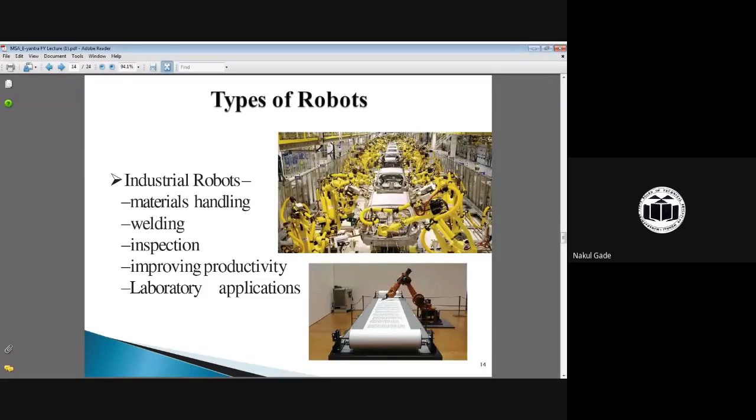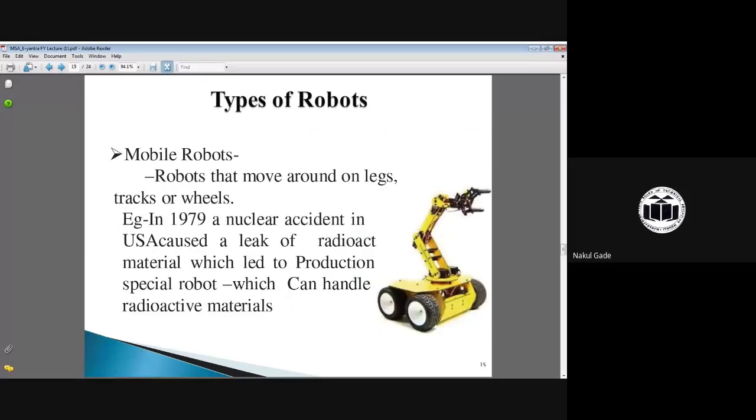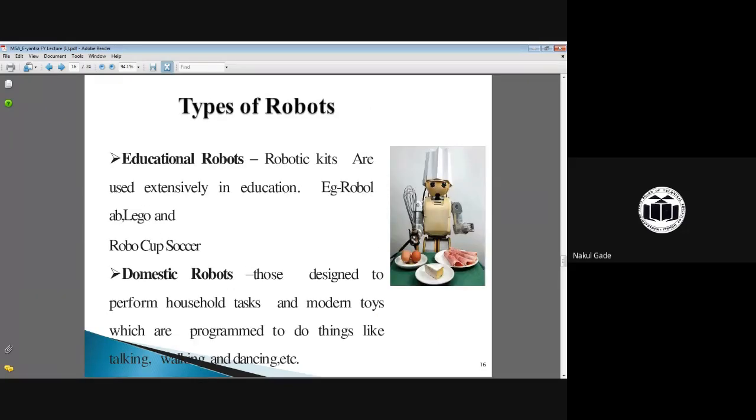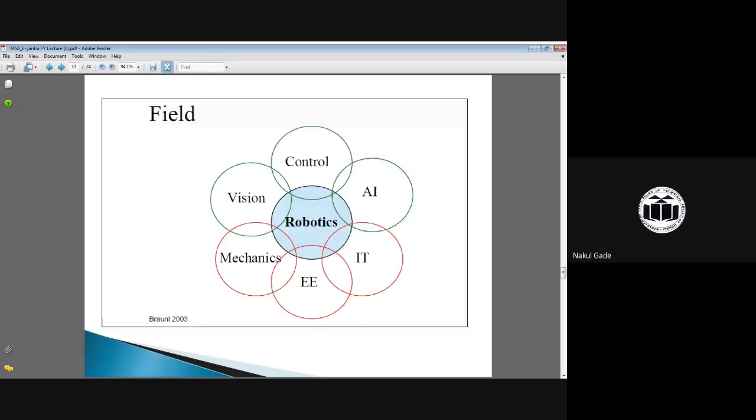Okay. Then again, there is a picture of a mobile robot. What is a mobile robot? A mobile robot is basically a portable robot so that it will move in any direction. Again, some types of robots are used in industrial, educational, and domestic applications.